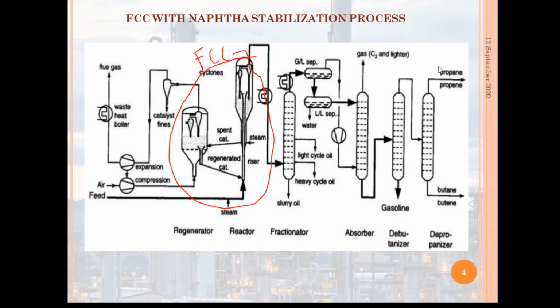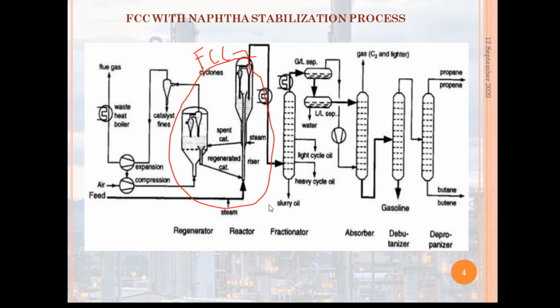So from this FCC reactor, it goes to the main distillation column, where it separates the gas, light unstabilized naphtha, light gas oil, heavy gas oil and the slurry.